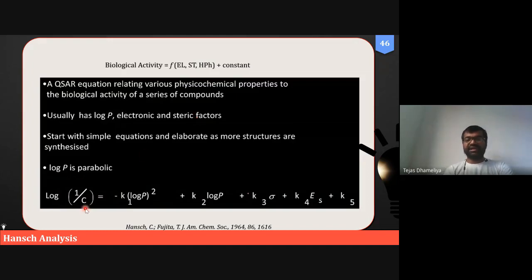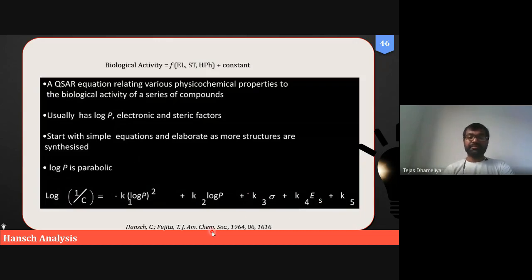So this can be a kind of equation: log 1/C is equal to, as we have already learned, K2 log P minus K1 log P square. So it is a kind of parabolic equation. Plus K3 sigma, where K3 can be a constant. Sigma is the Hammett constant and Es is the Taft steric constant.